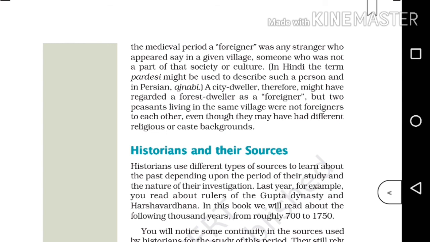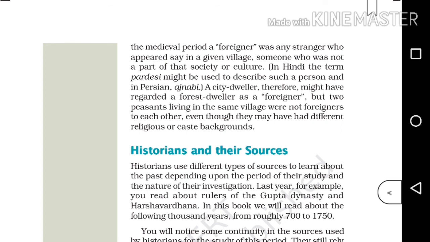But two peasants living in the same village were not foreigners. So here a question is there: who was considered a foreigner in the past? I repeat, who was considered a foreigner in the past? Got it? The answer is, in the medieval period, a foreigner was any stranger who appeared, say, in a given village, someone who was not a part of that society or culture. Such a person was considered a foreigner in the past.